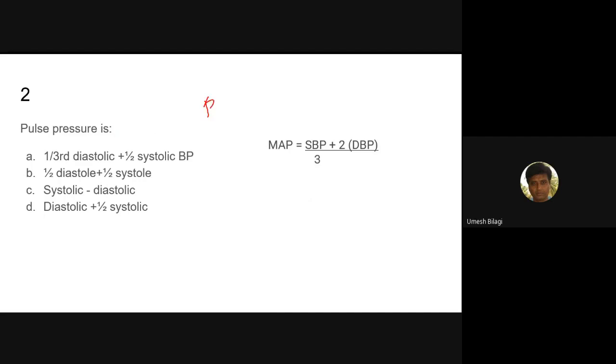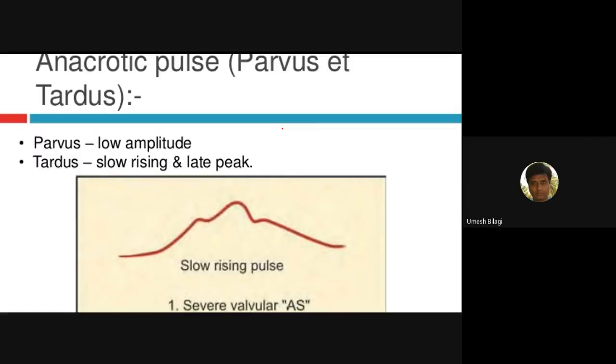Pulse pressure and mean arterial pressure. Then ask this question. Check that question before answering. Mean arterial pressure is this: systolic plus 2 diastolic pressure, whole thing divided by 3. We'll go to the next.